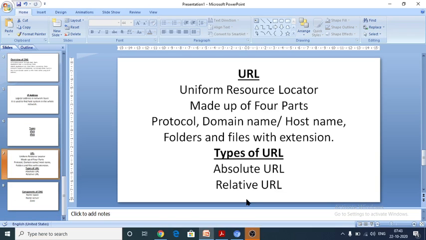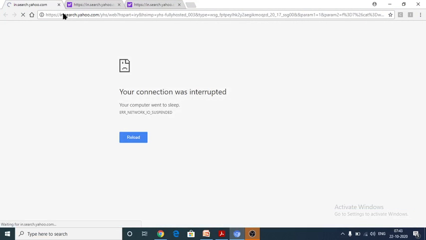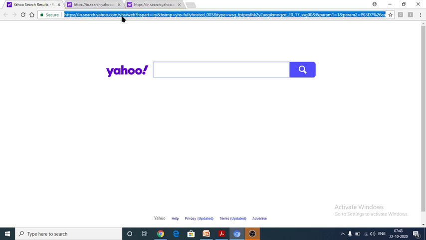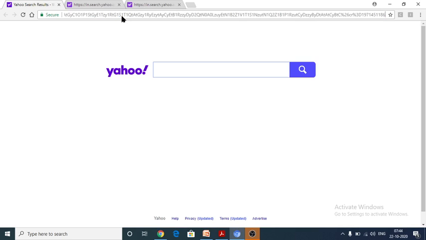So see here, this is the first part, HTTPS protocol. Next one is in.search.yahoo.com, that is domain name or host name. Next one is folder name. From YHS web, HSPRT, HSPART, these are all known as folder name. Finally, file name ends with the extension of the file, .jpg, like that.